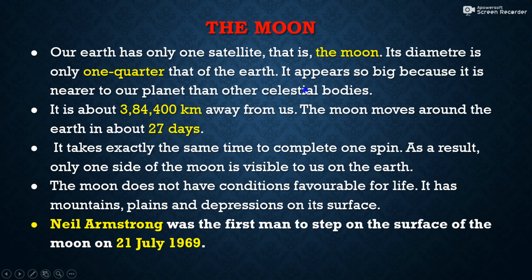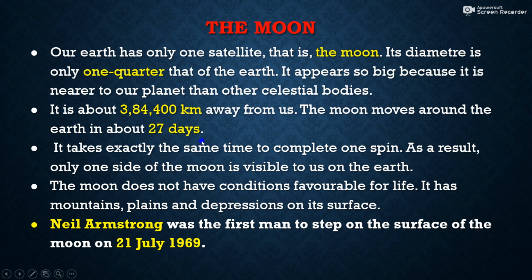It is about 3,84,400 kilometers away from us. So the distance between the Moon and the Earth is 3,84,400 kilometers.